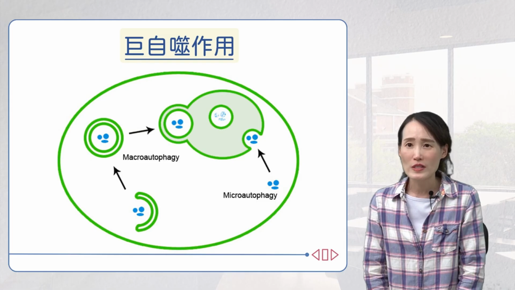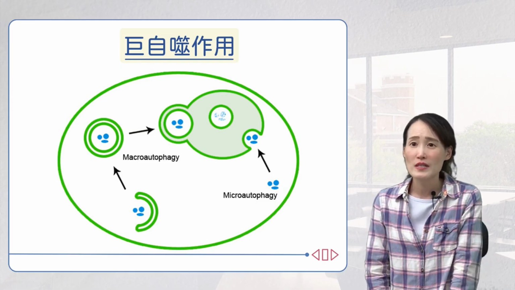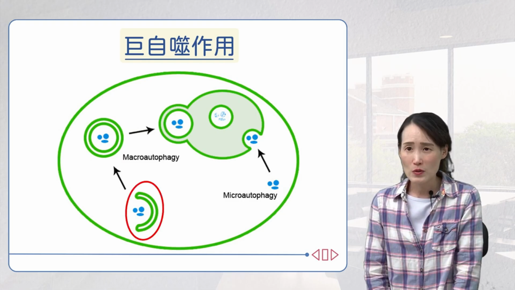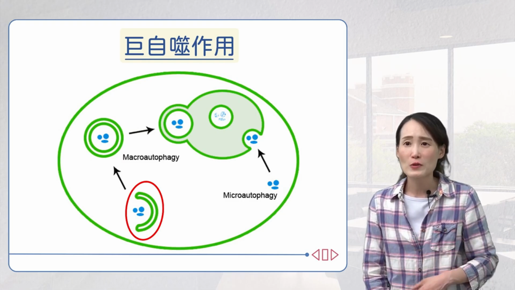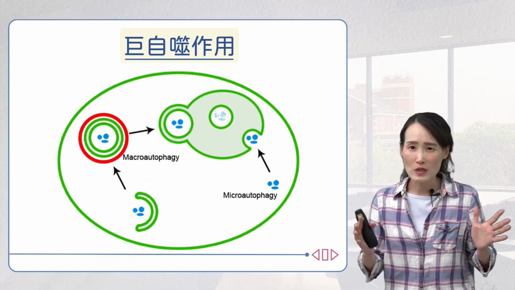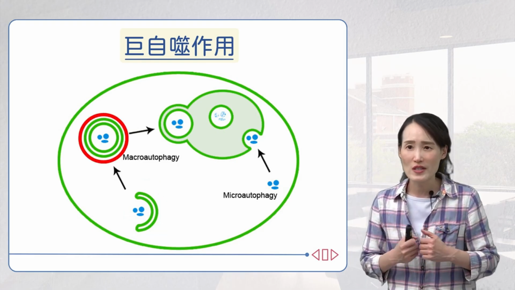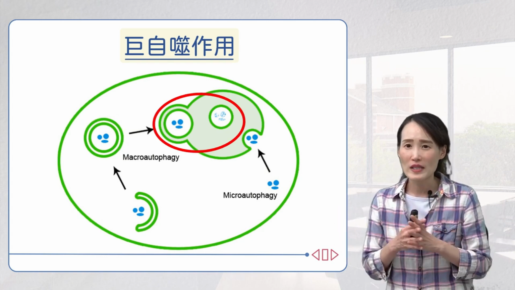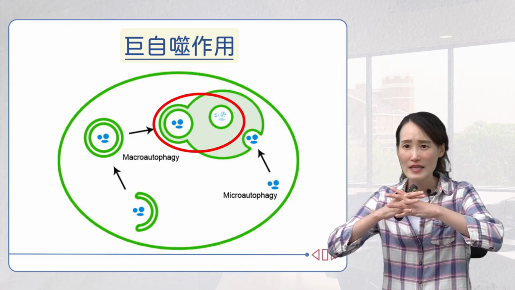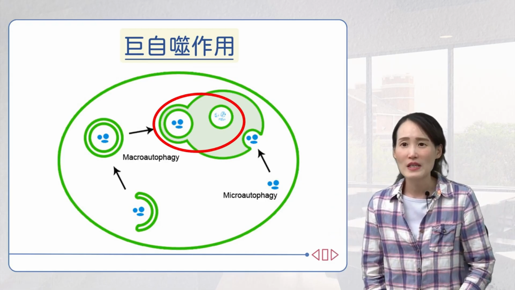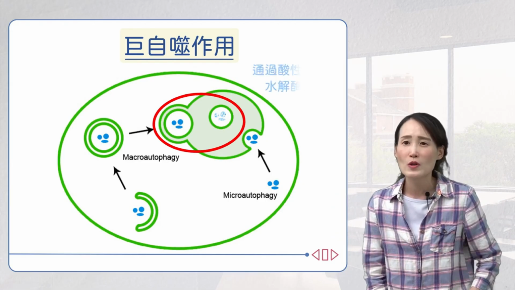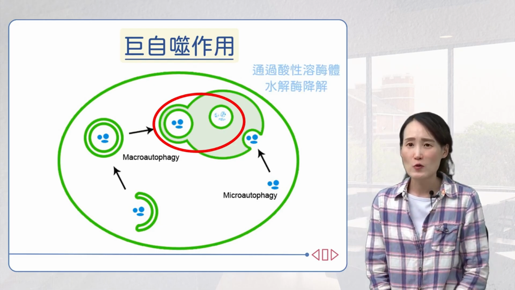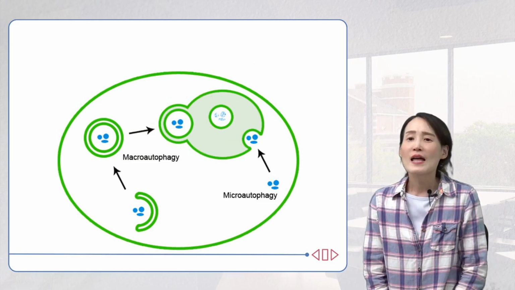The main function of macroautophagy is to clear damaged cellular organelles and unused proteins. First, the phagocytic cell engulfs the material to be degraded. Then around the damaged organelles, a structure called the autophagosome is formed. Then, through the cell's cytoplasm, the autophagosome reaches the lysosome. These two organelles fuse together, and inside the lysosome, the contents of the autophagosome are degraded by acidic lysosomal hydrolases. This is what we call macroautophagy.